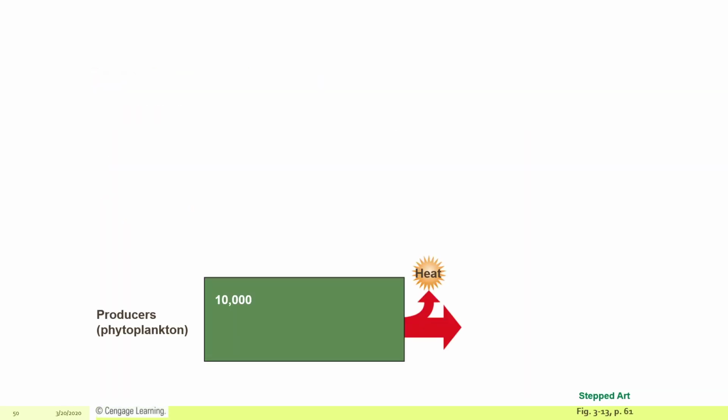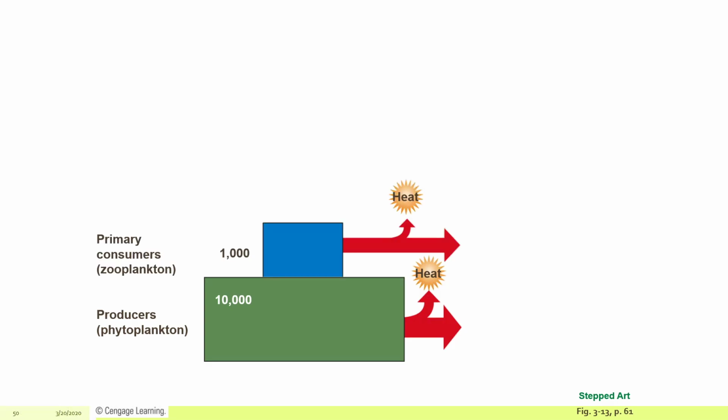In this example, I'm going to show you the producers being the bottom trophic level. Now we're going to pretend that they have 10,000 units. We'll call it calories for now. If you take their biomass, the producers are 10,000 units. They release energy through heat, and we'll talk about this other section over here. But the energy that's lost is how much? 90% of the energy. What that means is that only 1,000 calories from that original 10,000 calories can now go to the next level, the primary consumers.